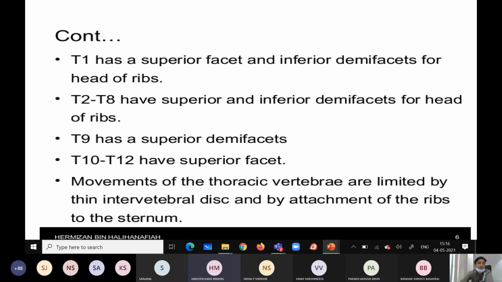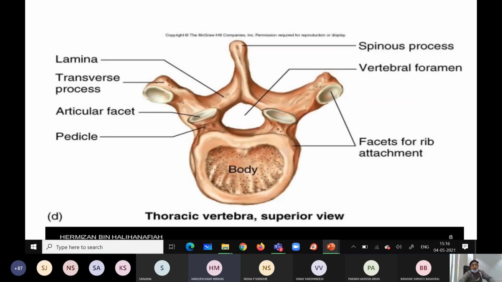Because of this superior facet, it articulates with the ribs. So this is brief about the thoracic vertebra; you already attended the classes on it.